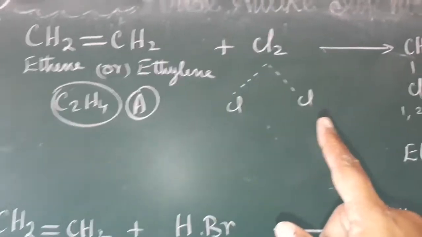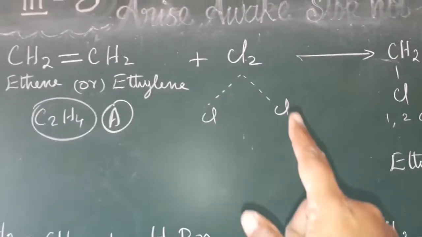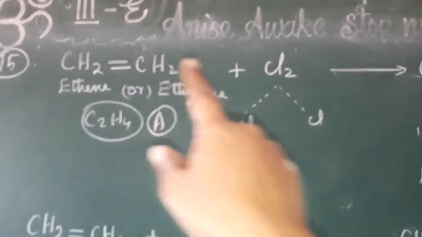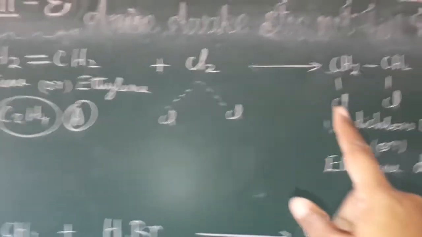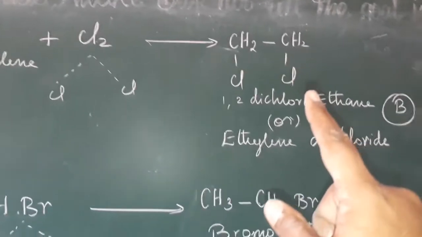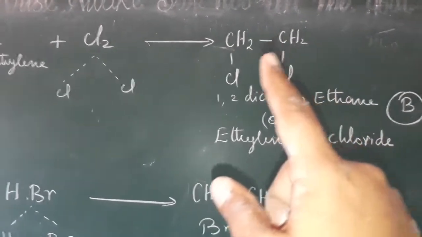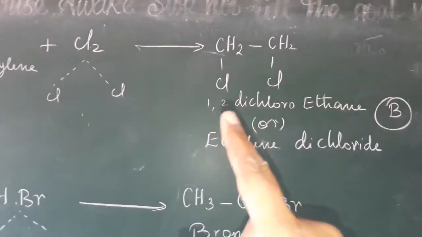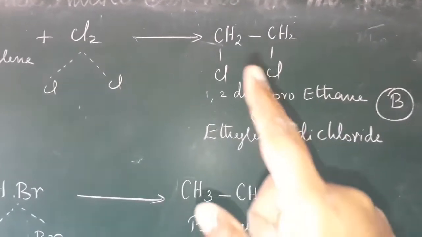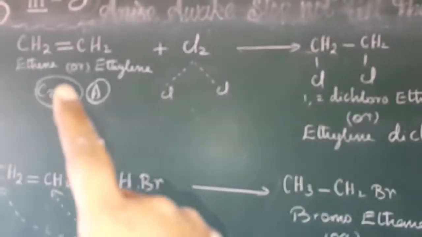Now, when chlorine is added, you separate the chlorine as Cl and Cl. One Cl goes to this carbon, another Cl goes to that carbon. We get CH2Cl, CH2Cl. Put the numbers 1, 2. So the first carbon and second carbon have chlorine: 1,2-dichloroethane. Another name we can say is ethylene dichloride.